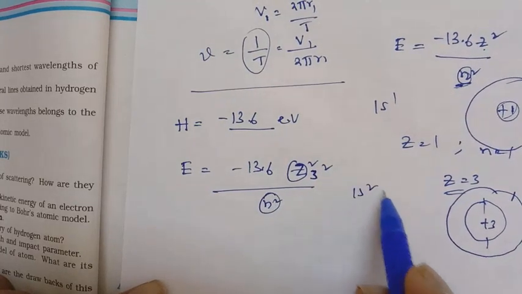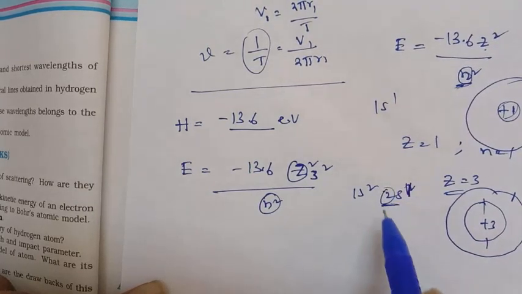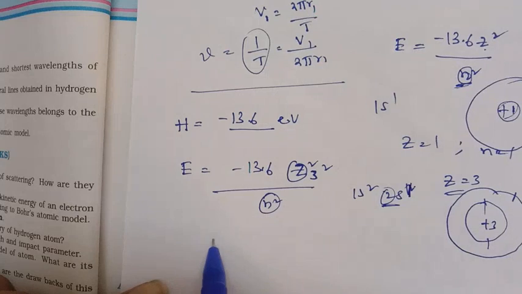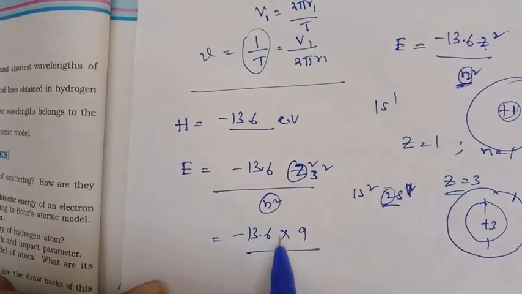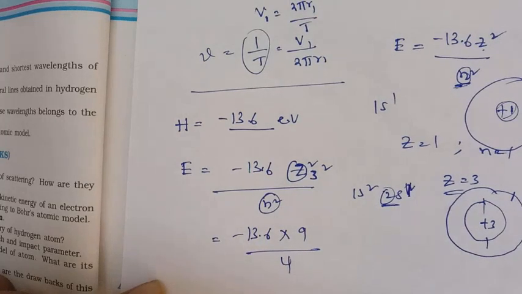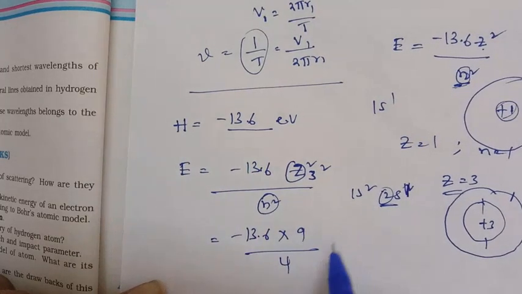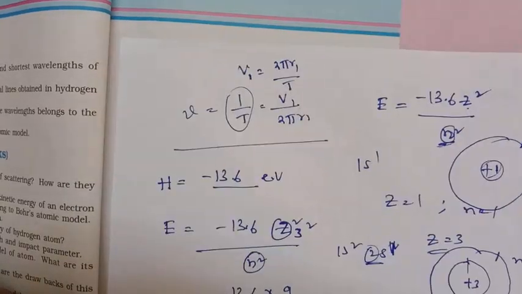The configuration is 1s2, 2s2, with the second orbit having 1 electron, so n is equal to 2. Minus 13.6 into 9 upon 2 twos are 4, so 4. You have to calculate this value; we get 30.2 electron volts.